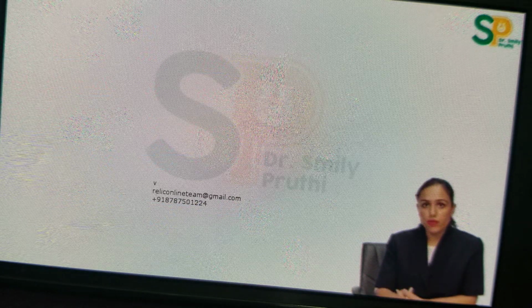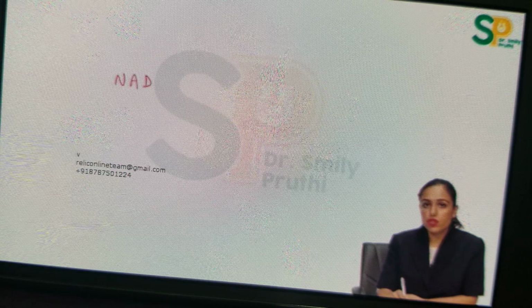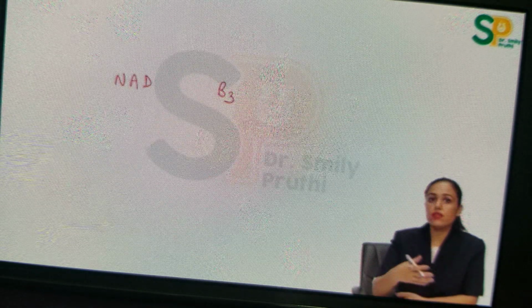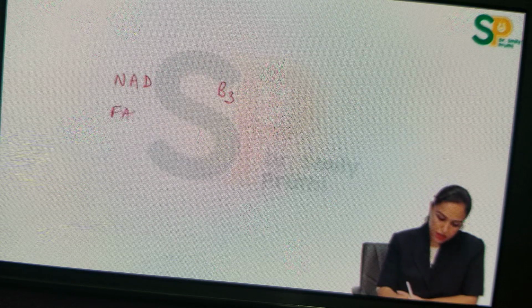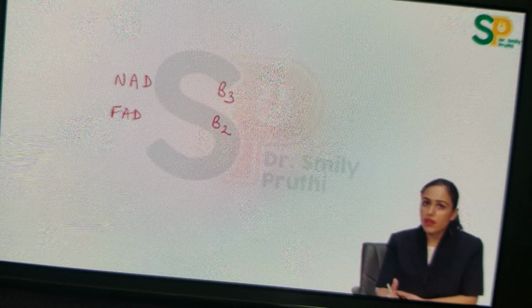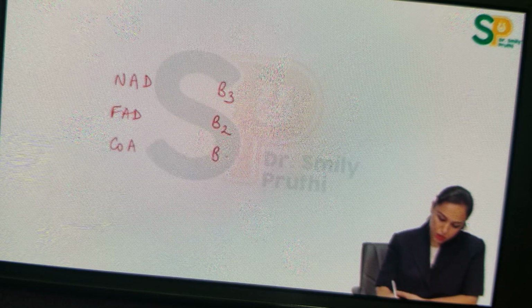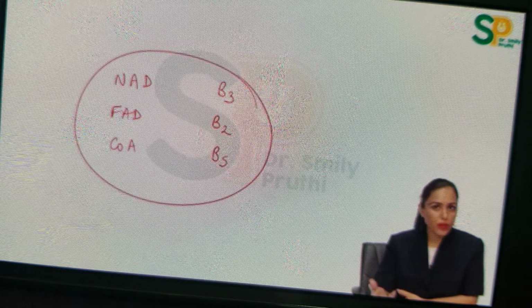Now I will tell you one mnemonic kind of thing for coenzyme vitamins. If in some reaction NAD is used, that means vitamin B3 is used. They are related. B3 is niacin and N is containing niacin here. Like the other, if in some reaction FAD is used, it means vitamin B2 is used. They are related. FAD is flavin adenine dinucleotide, and B2 is riboflavin, right? And if in some reaction coenzyme A is used, it means vitamin B5 is used. You can use it as a mnemonic for solving so many things.